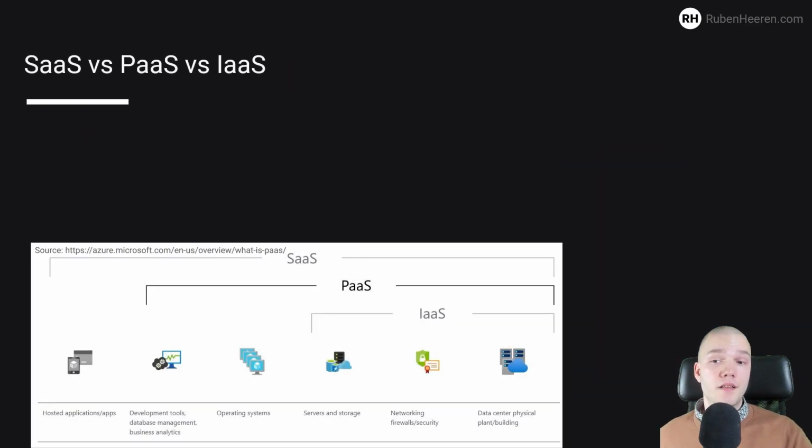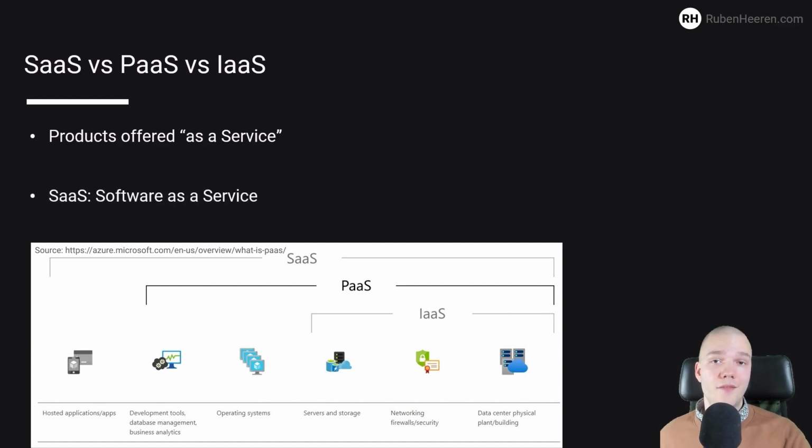A topic that confused me were these three cloud abbreviations. If you're doing anything in the cloud, you'll see these coming up a lot, so let's get into them. So these are types of products offered as a service. We have SaaS, which stands for Software as a Service.